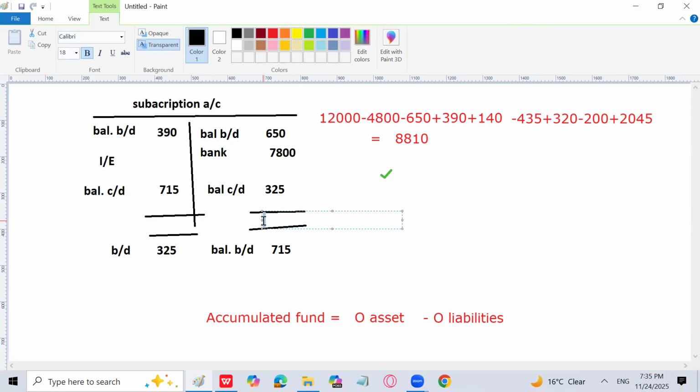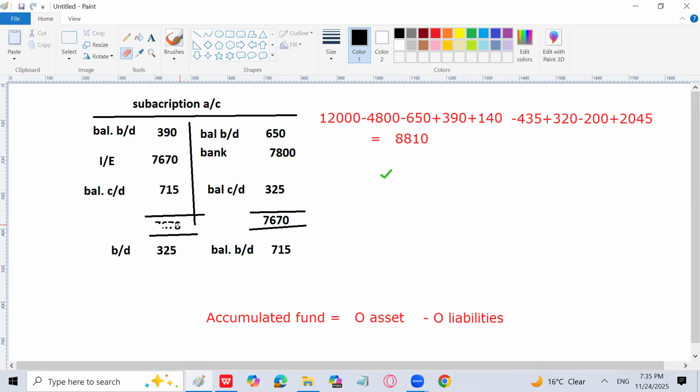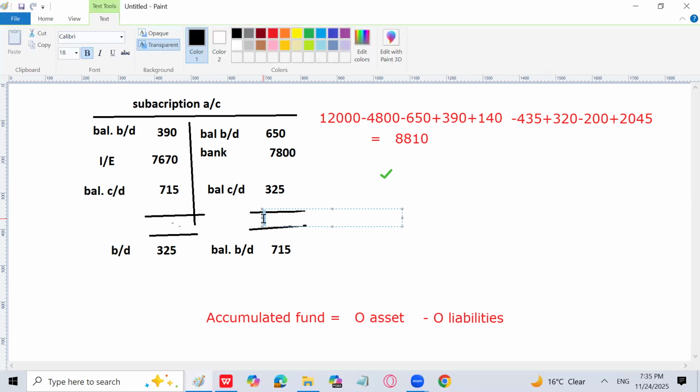So please, what is the total of the credit side? 7670. Sir, that is the income and expenditure figure. The total is 8775. Total is going to be 8775. I will write here total 8775. I will write here also 8775. The subscription account is going to be complete.